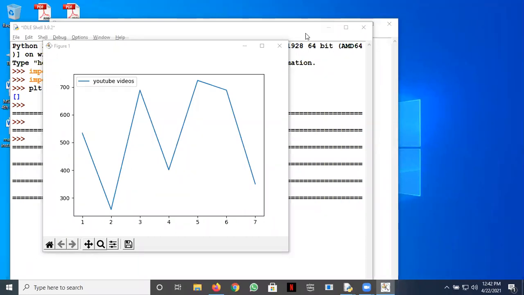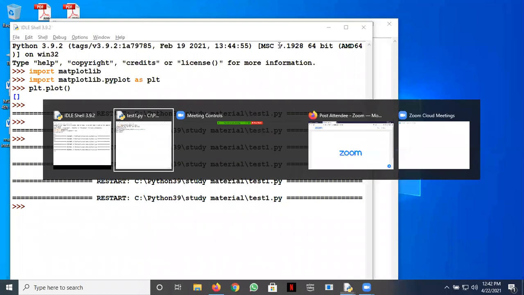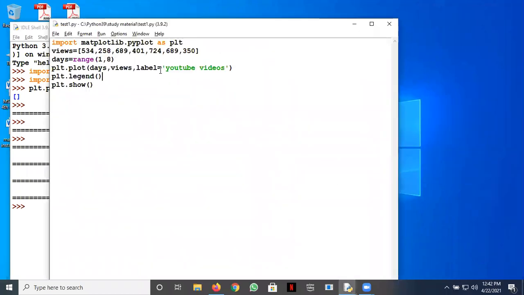So what I'm suggesting here is that when you write this label, let's see if I don't write this, okay? You should be very clear about things. Now what will happen? Yes, Manpreet, you can answer. Raise your hands, Manpreet. I hope all other students are listening, those who have not studied Matplotlib. I'll build it up in such a way that by the end of this lecture, you will understand everything about Matplotlib.